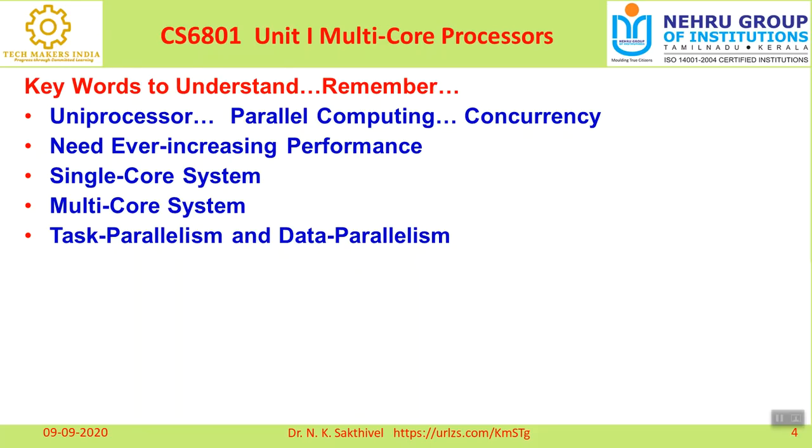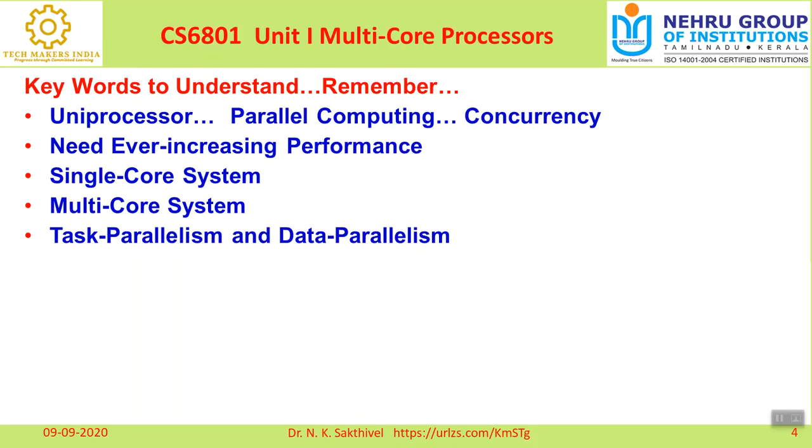Data parallelism means concurrent, simultaneous execution of the same task on multiple computing units.